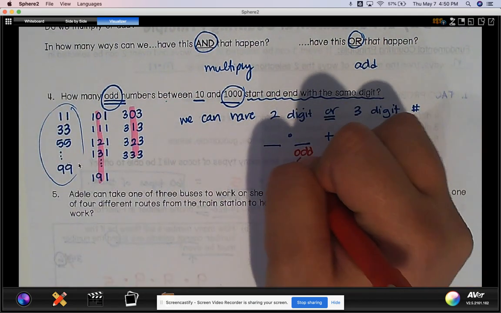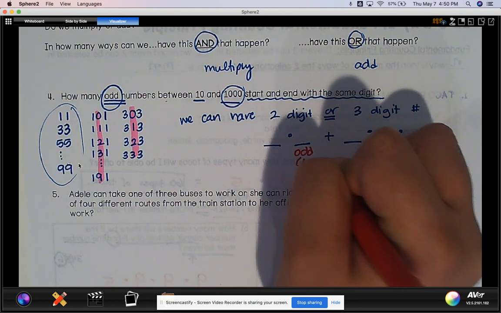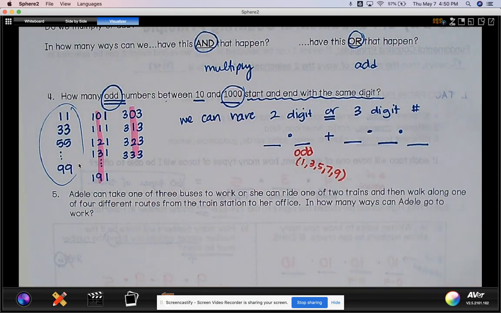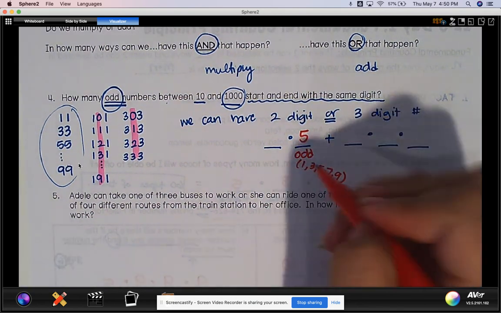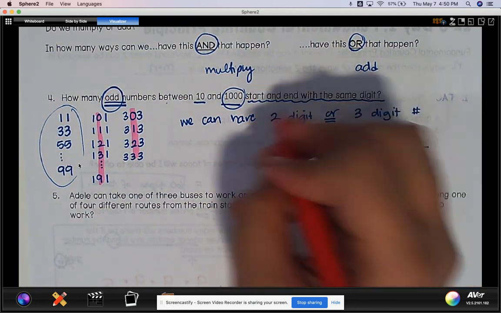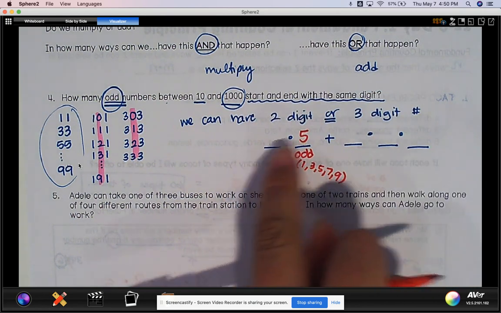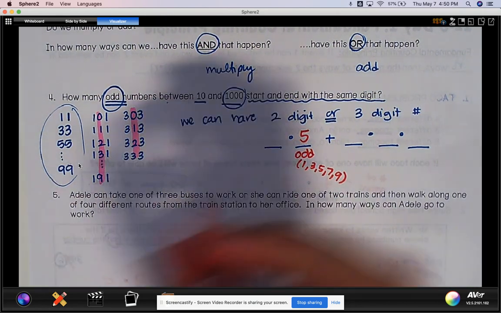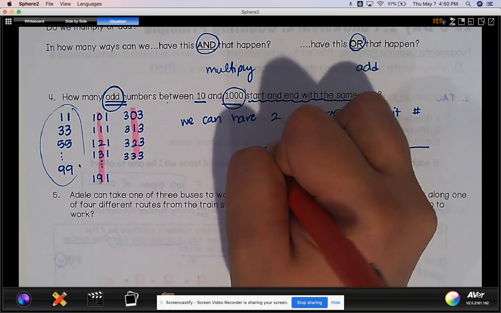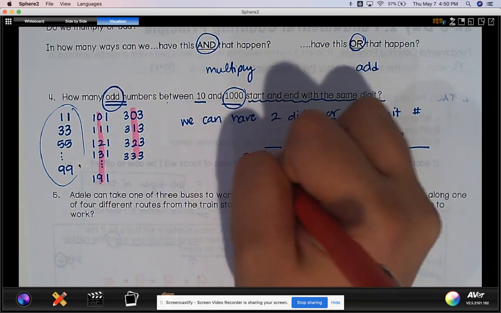Odd numbers would be something like 1, 3, 5, 7, and 9. So that means I have 5 options. And once I pick one of those odds, this one has to be the same as whatever's there. So again, this should be the same as the last number.